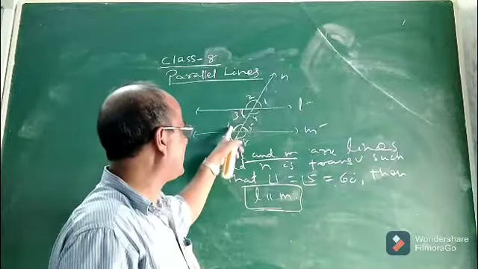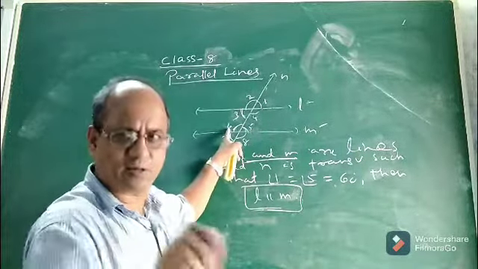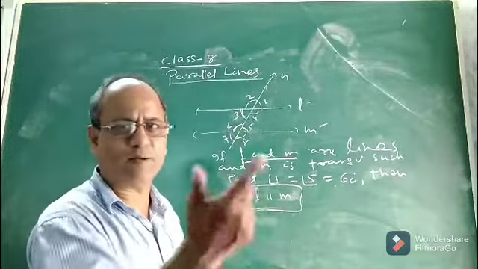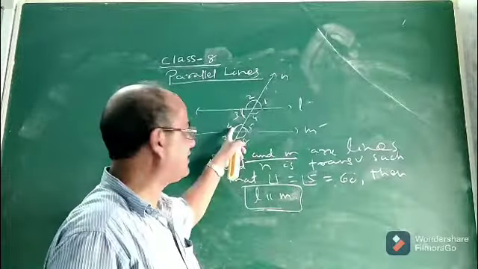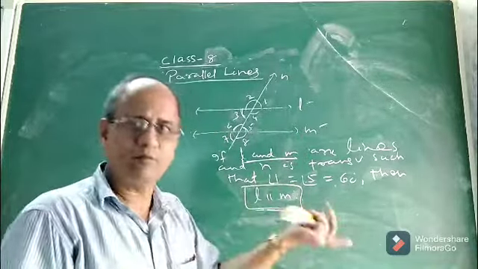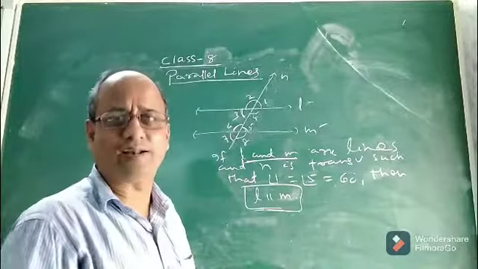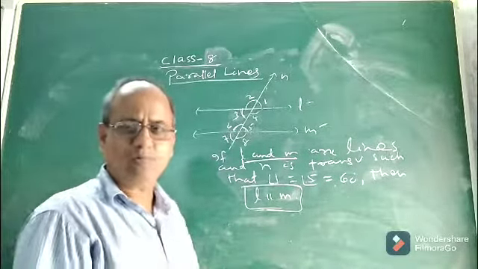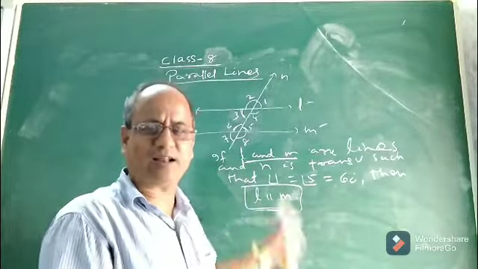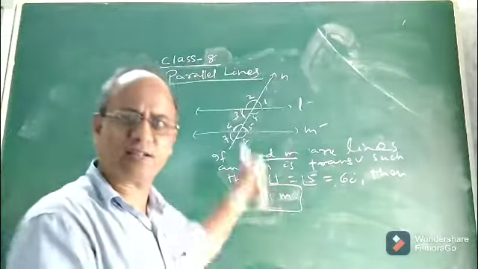So similarly, suppose angle 3 is 80 degrees and angle 6 is 100 degrees. Then angle 3 plus angle 6 will be how much? 80 plus 100, it is 180 degrees. Now if angle 3 plus 6 becomes 180 degrees, then automatically L and M will become parallel. Why? Because angles 3 and 6 form a pair of co-interior angles. As I told you, a pair of interior angles lying on the same side of the transversal is always 180 degrees, or supplementary. Their sum is 180 degrees.